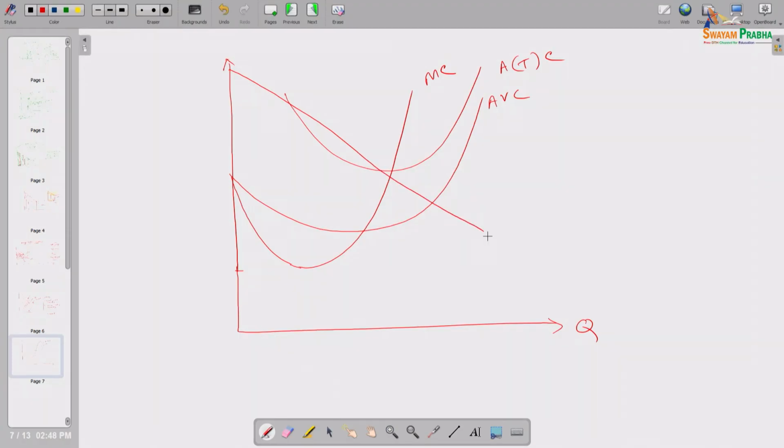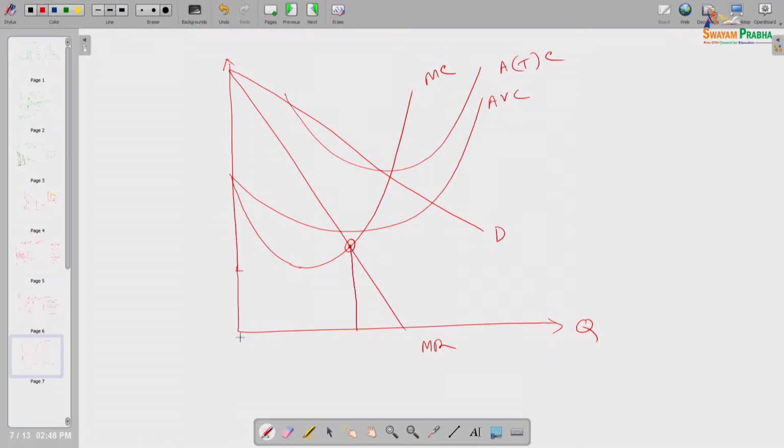That is my demand curve. Because I am the monopoly Lux producer, I will have some downward sloping demand curve like the monopoly market, exactly.